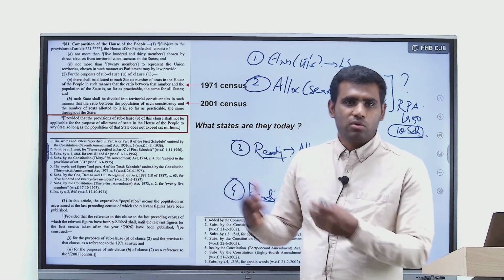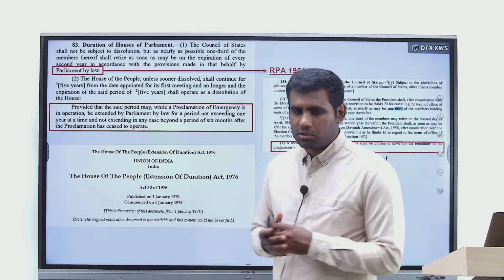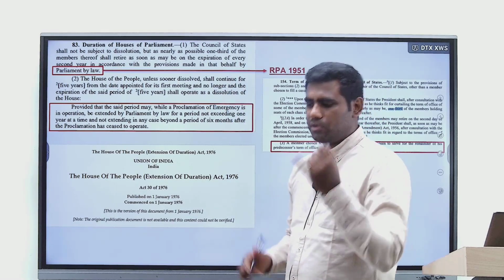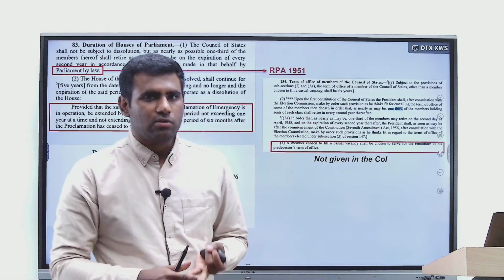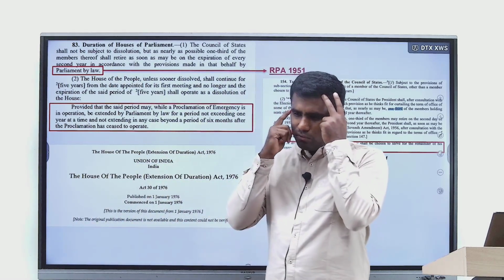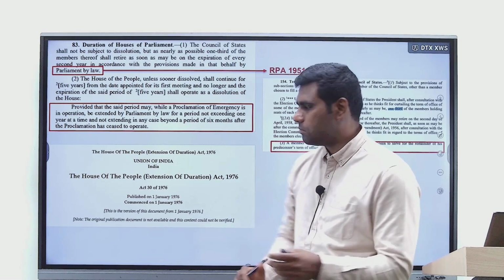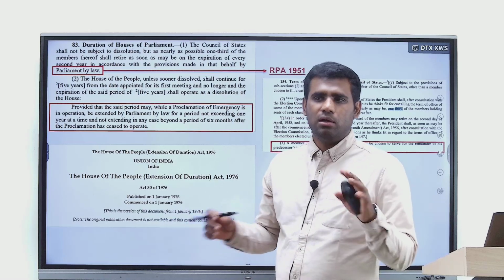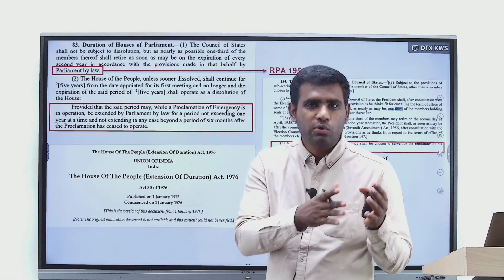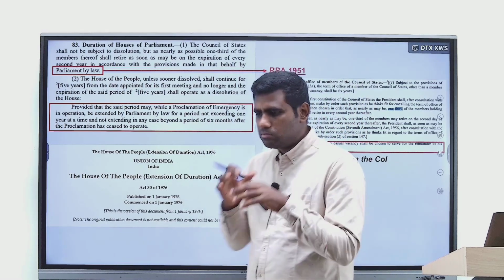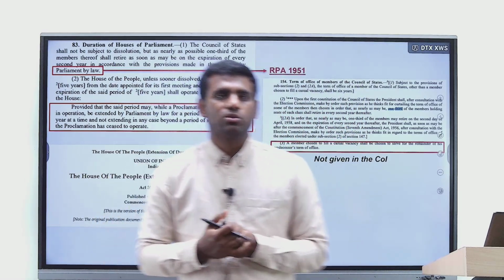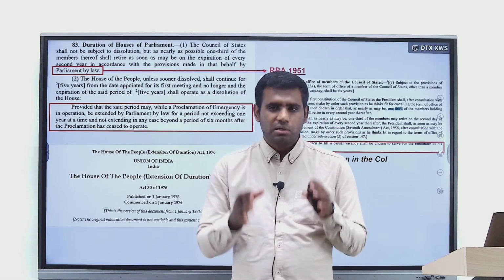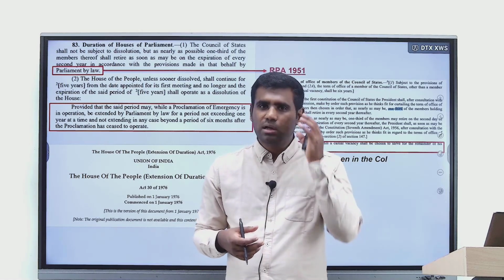Alright, now let's move on to the next article. So the next article actually talks about the duration of both the houses of parliament. Right? So in Article 83 there are two clauses. First clause talks about Rajya Sabha, second clause talks about Lok Sabha, right? So we all know certain things about the duration of Lok Sabha. The duration of Lok Sabha is normally for a period of 5 years. At the end of 5 years is automatically dissolution. But during times of emergency, the duration of Lok Sabha can also be extended. Now comes the question, who can extend the duration of Lok Sabha? Is it the President? Is it the Prime Minister? Is it the Speaker? The answer is basically it's the Parliament of India. So that aspect should be clear here, right?